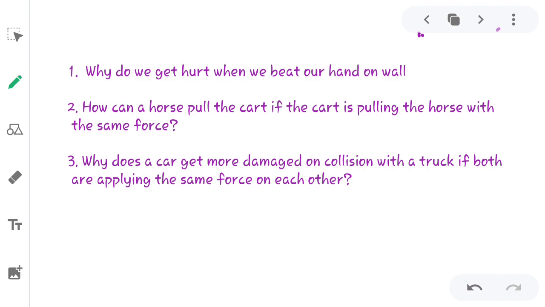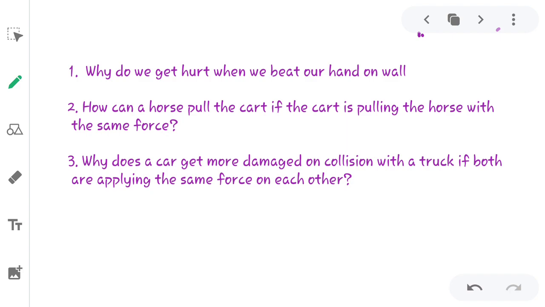As the forces applied by both of them are the same, so why do we get hurt? Okay, then the second question is, how can a horse pull the cart if the cart is pulling the horse with the same force? Okay, if the same force is applied by both the bodies, then the cart should remain at its position, right? Then how is it possible for the horse to pull that cart?